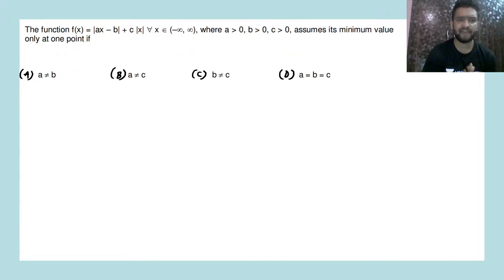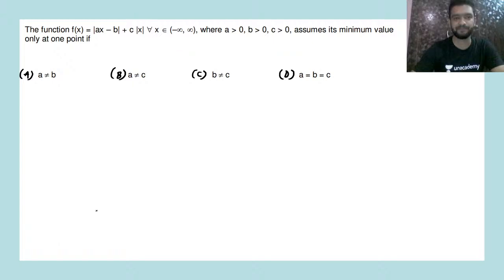The function f(x) is equal to mod of ax minus b plus c mod x, where x belongs from minus infinity to infinity, a is greater than 0, b is greater than 0 and c is greater than 0. It assumes its minimum value at only one point if. So this will be having its minimum value at only one point if. So how will you proceed, guys?